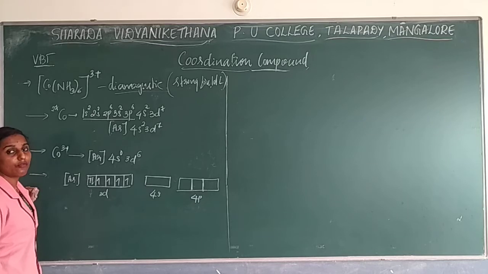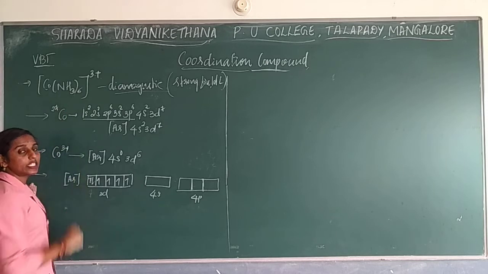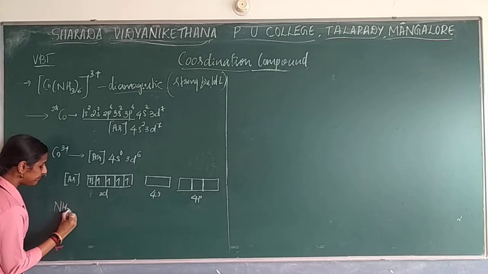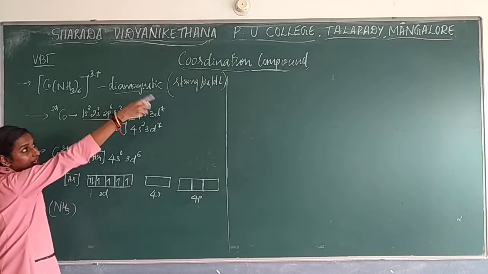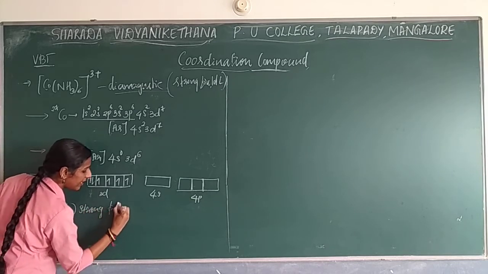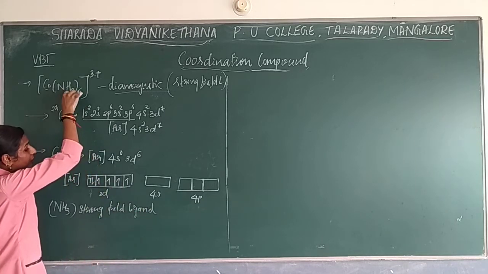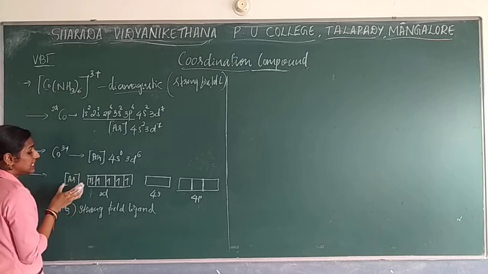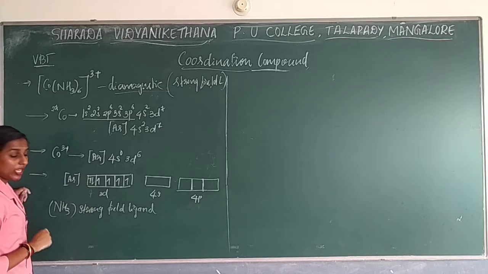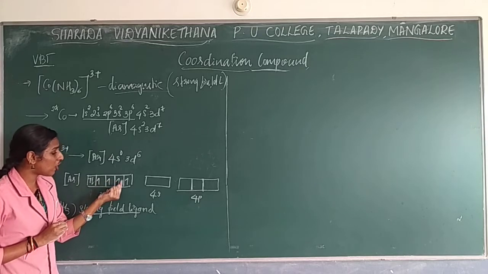The next thing you have to identify is the ligand whatever you have written, whether that is a strong or weak ligand. So you know, is amine a strong or weak ligand? That is a strong field ligand. If it is a strong field ligand, what will happen? The central metal atom also will get the energy and the pairing of the electrons will be formed, only if it is a strong field ligand. Okay. So then the pairing of electrons will start.